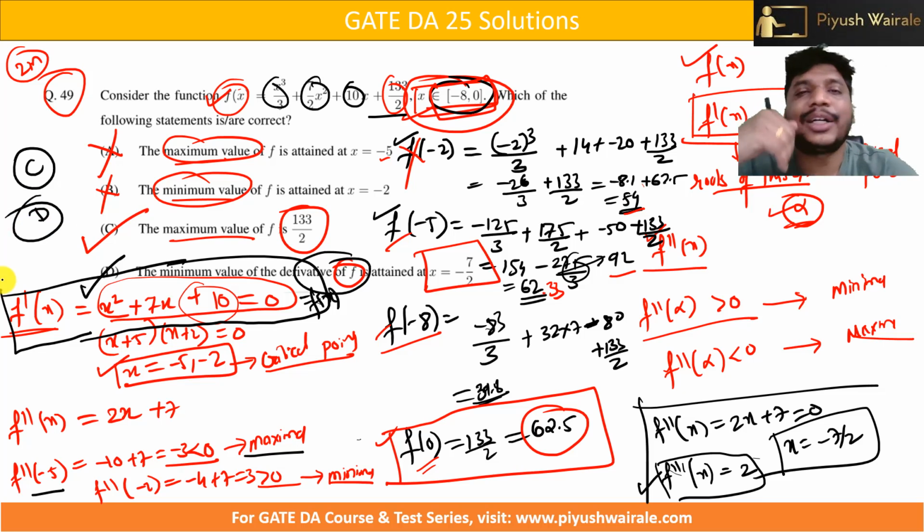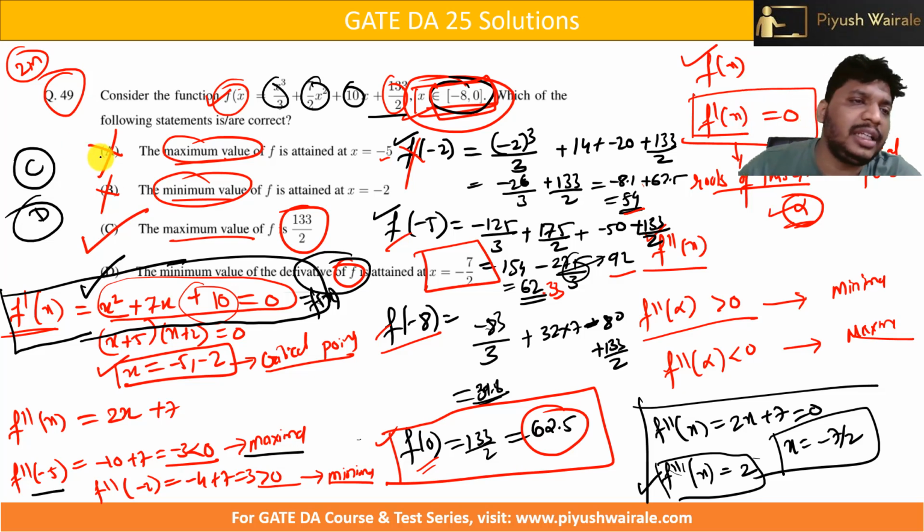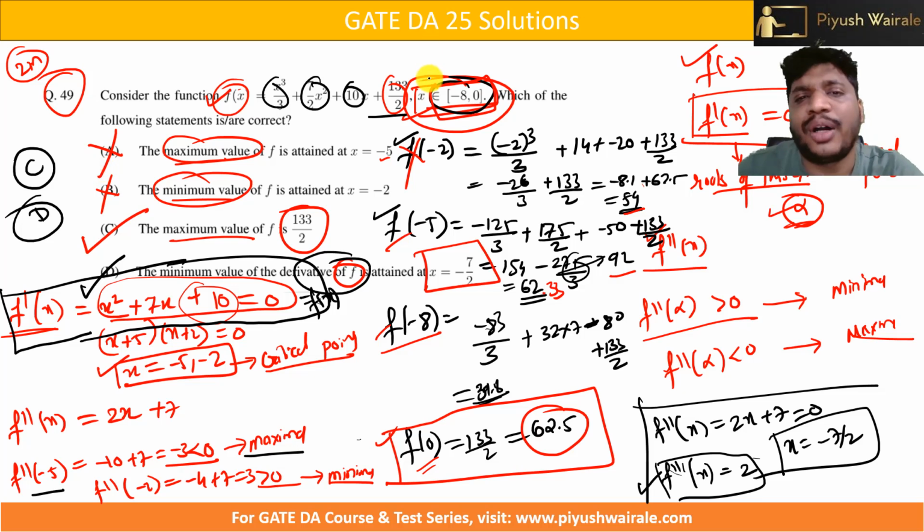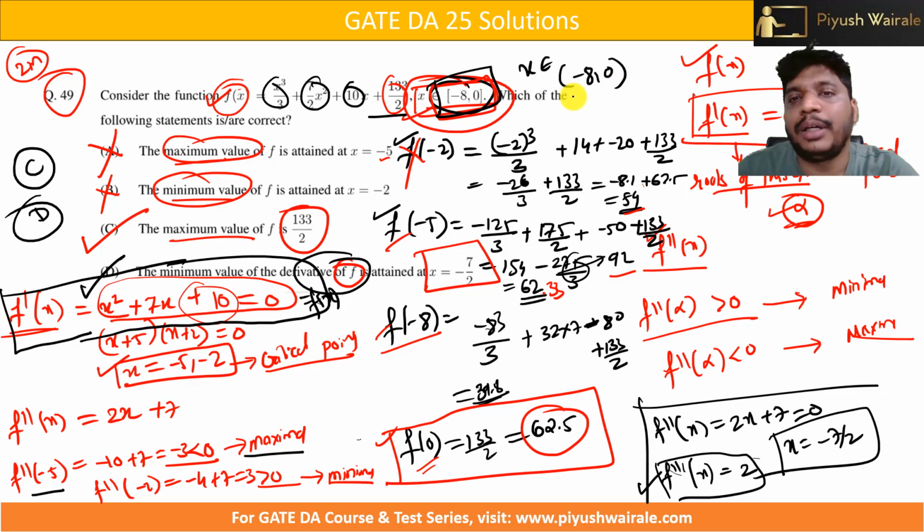Please read the question carefully. Many students calculated minus 5 and minus 2 and ticked the answers A and B. But they forgot about the extreme endpoints here. But if I ask the same question like this, x belongs to minus 8 comma 0, with an open bracket here and a closed bracket there, there is a difference.